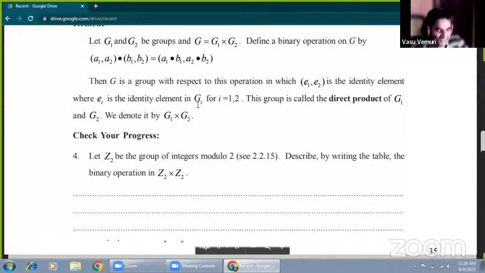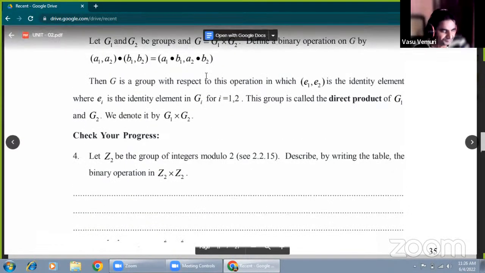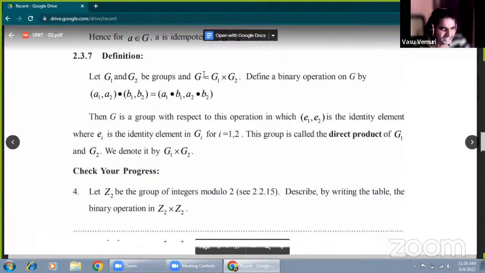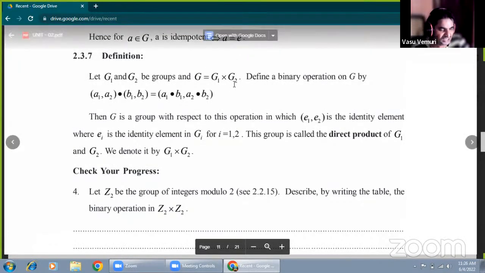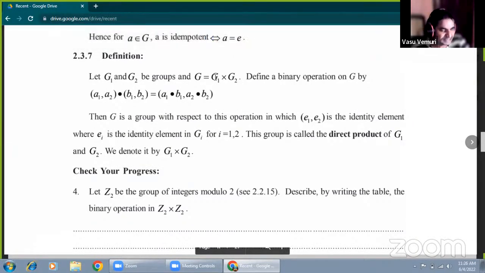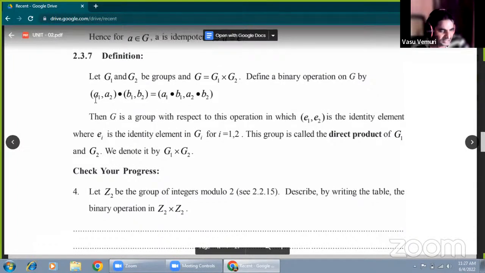Okay, that's enough. Now the direct product. Here the direct product means there are two groups, G1 and G2, any two groups. Their Cartesian product, G1 cross G2, written capital G equals G1 into G2, is the direct product of the groups. Suppose in this ordered pair relation, A1, B1 is one element and A2, B2 is another.